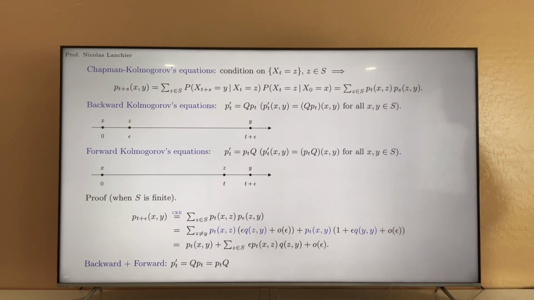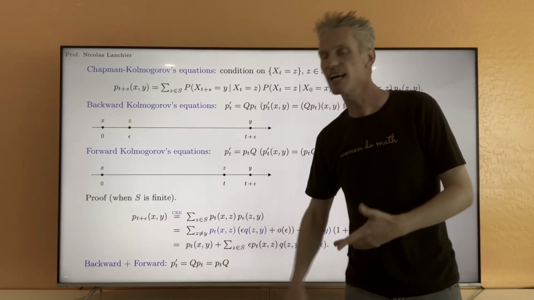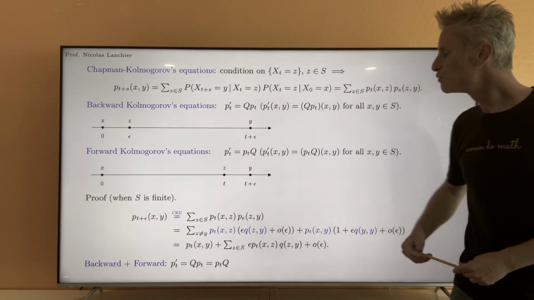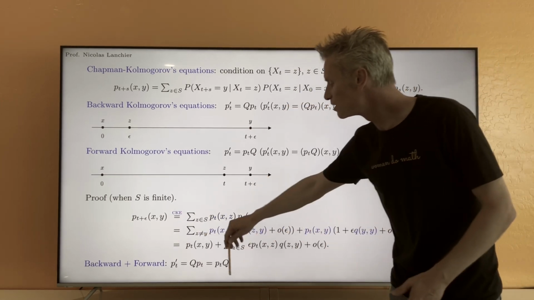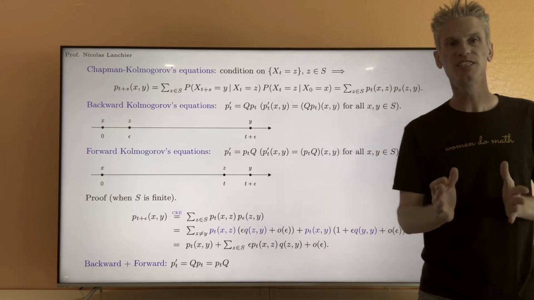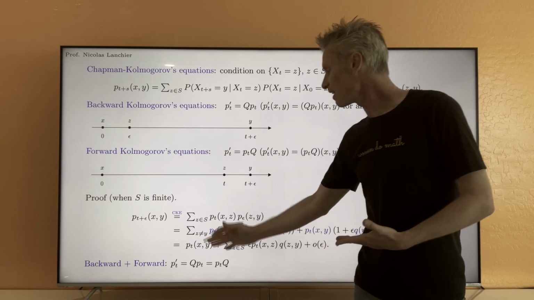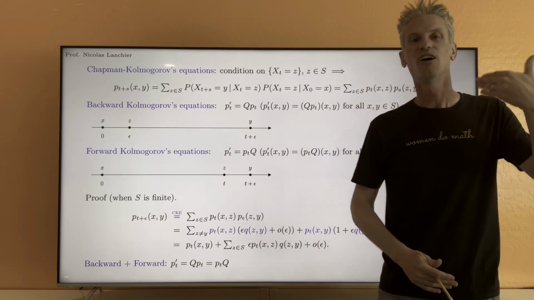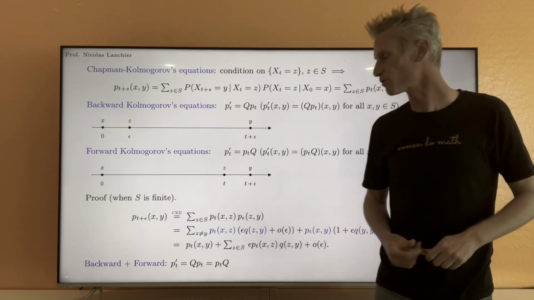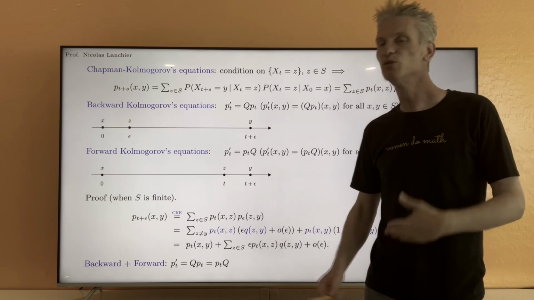The idea is exactly the same, even if you deal with matrices, as if you deal with a function with values in R. If we had f prime of t equals q times f of t, then clearly f of t is of the form e to the power qt. Here, the idea is exactly the same. The solution of this equation, written in matrix form, is P_t equals exponential of Q times t.